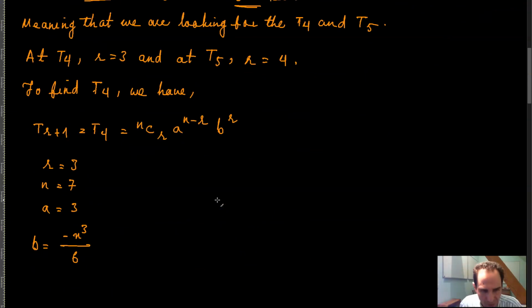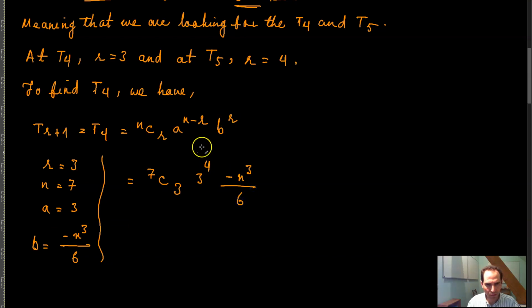Which means that then n combination r would be equal to 7 combination 3. A raised to the power n minus r is 3 raised to the power 4. B raised to the power r is negative x cubed divided by 6 raised to the power r, which is equal to 3.